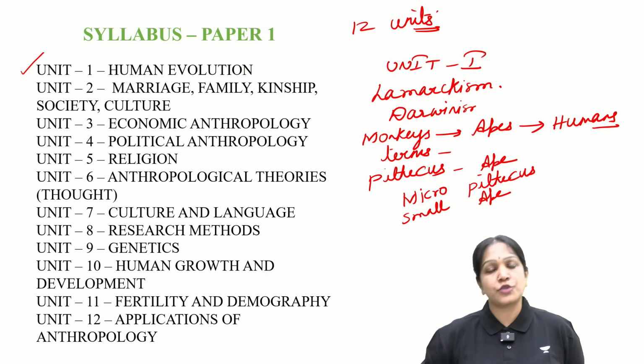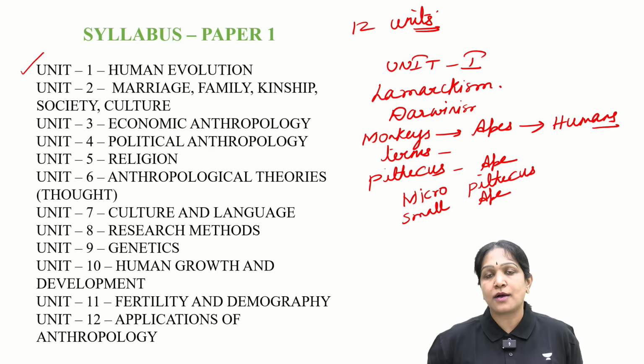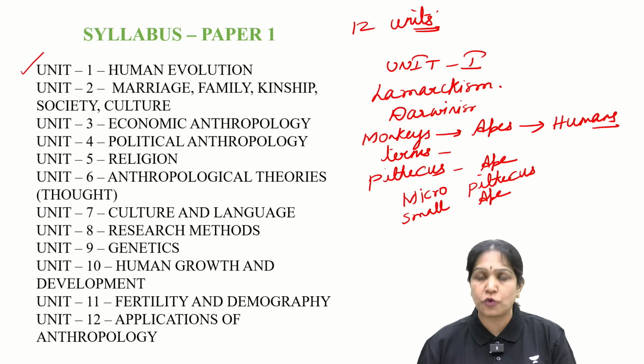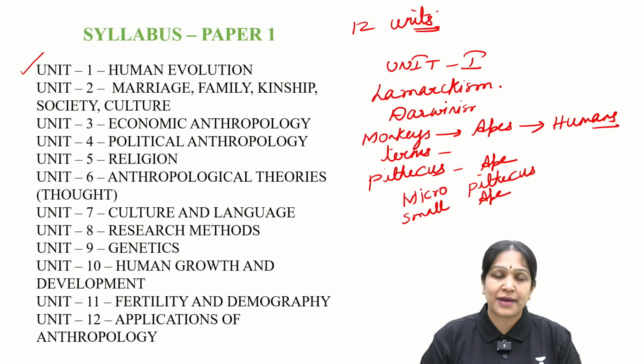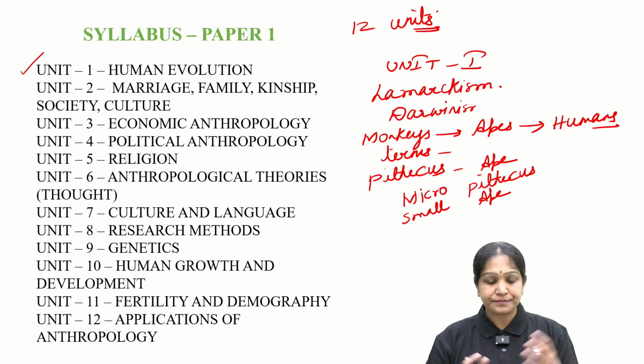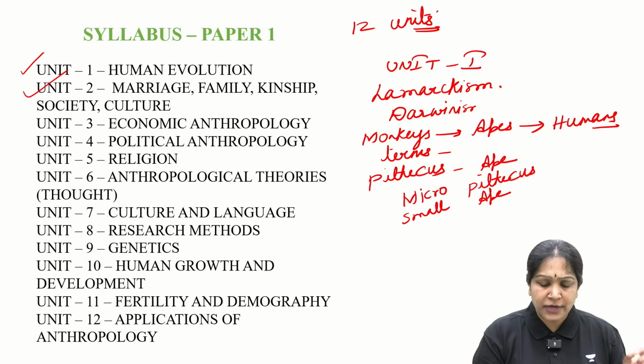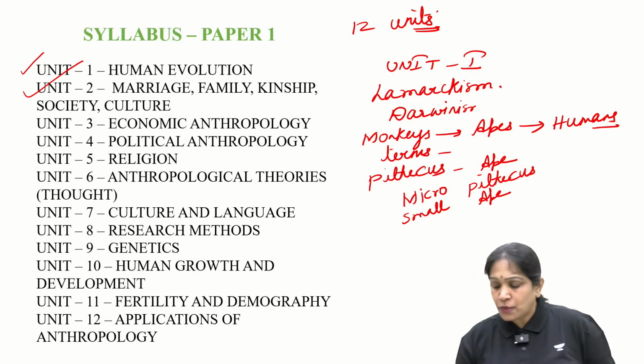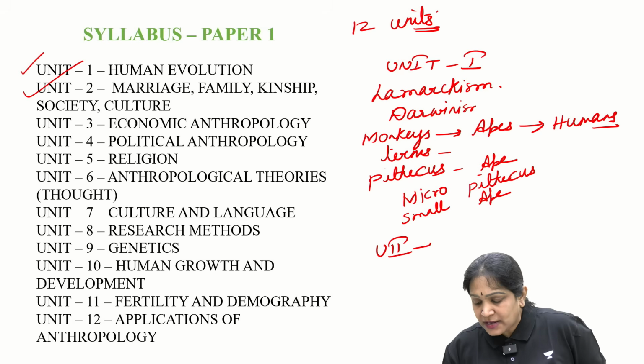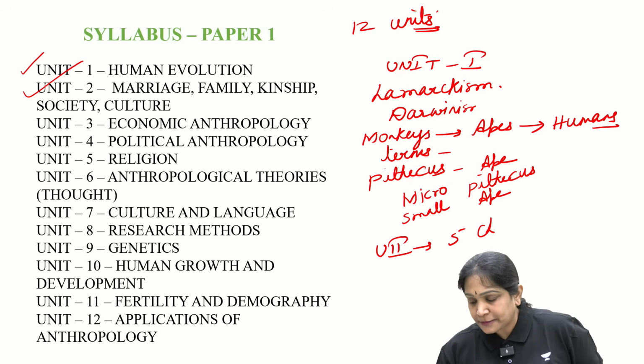So human evolution deals about the topics like how the small organisms evolved into more complex organisms like humans, and the topics like Lamarckism, Darwinism, etc. Then coming to the unit 2. Unit 2 deals with total 5 chapters in it.